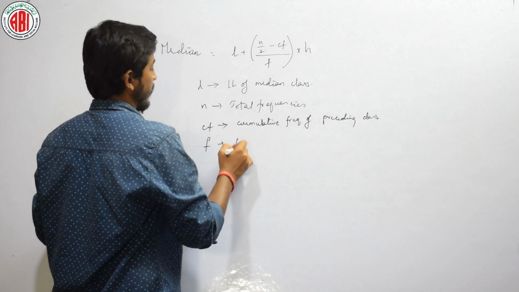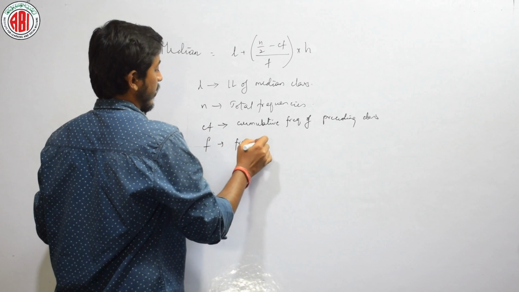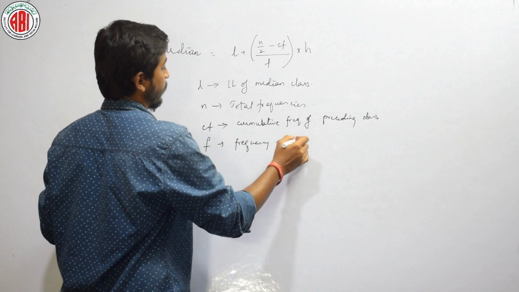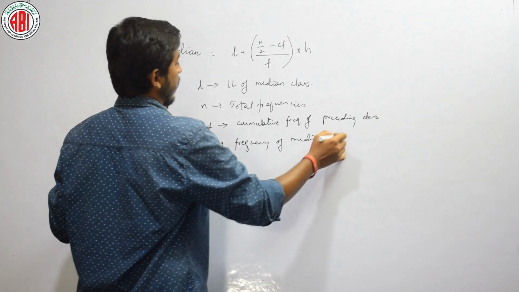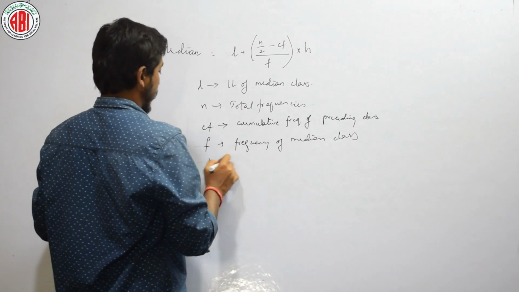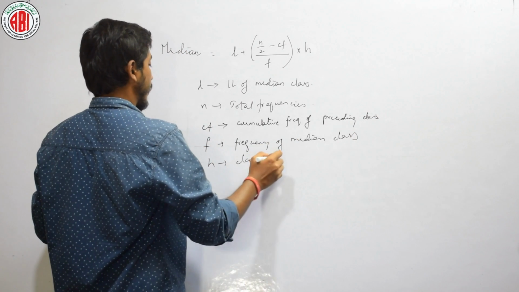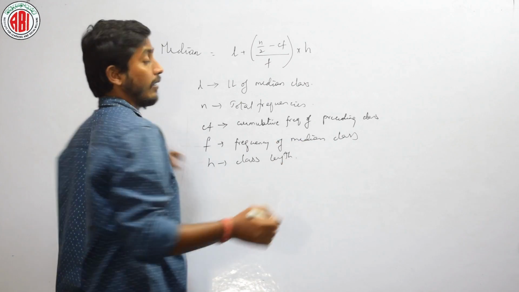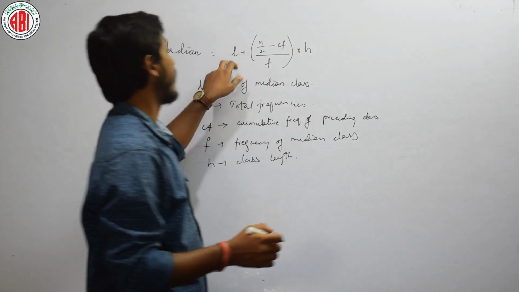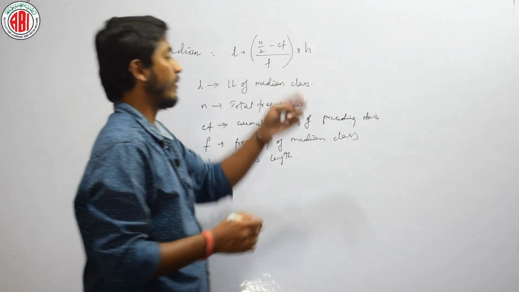F is obviously median class frequency, frequency of median class, H is class length. Is it okay? The formula is L plus (n by 2 minus Cf) by F into H.